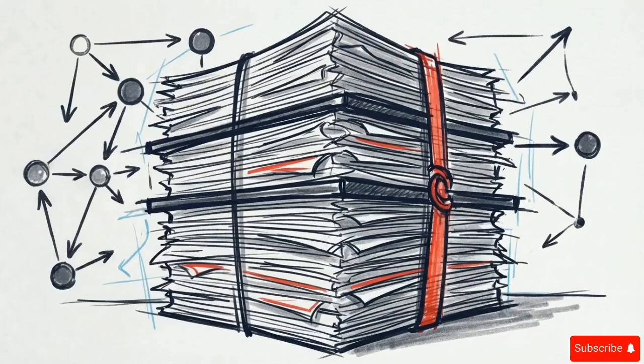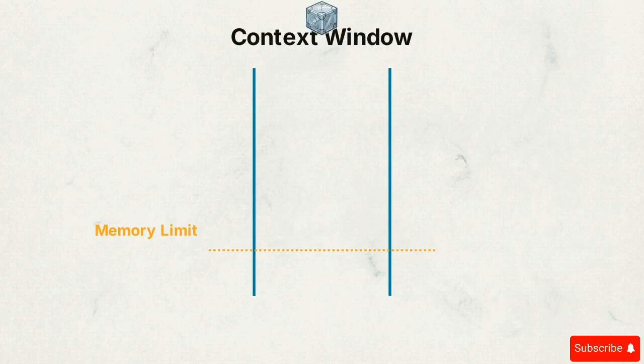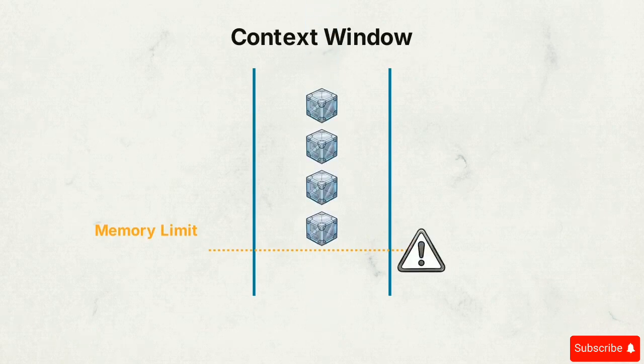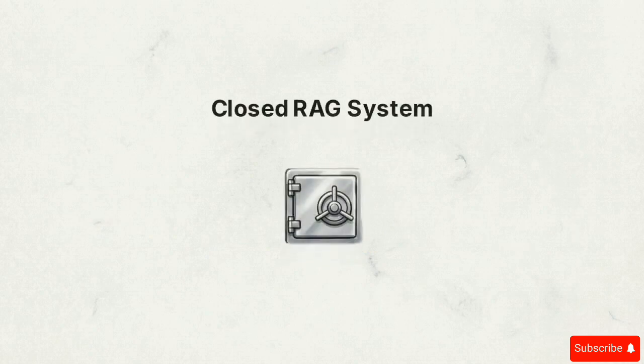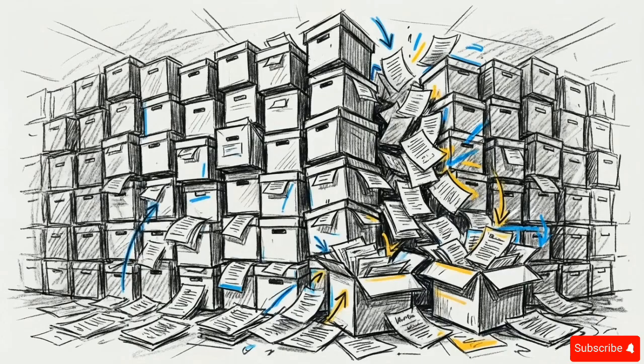Phase 3 involves analyzing complex documents, but standard AI often fails here. If you upload a 400-page term sheet, you will likely hit the context window crash. AI models have a memory limit called a context window. When a document is too large, it drops the earliest pages. The solution is a closed RAG system. This indexes the document into a searchable vault, retrieving specific data without losing context. You can deploy the system to hunt for hidden red flags or specific penalty clauses buried across hundreds of pages of legal or financial text in seconds.